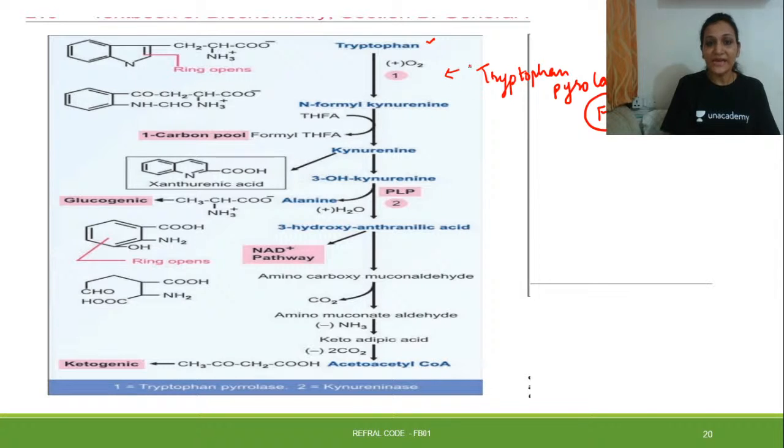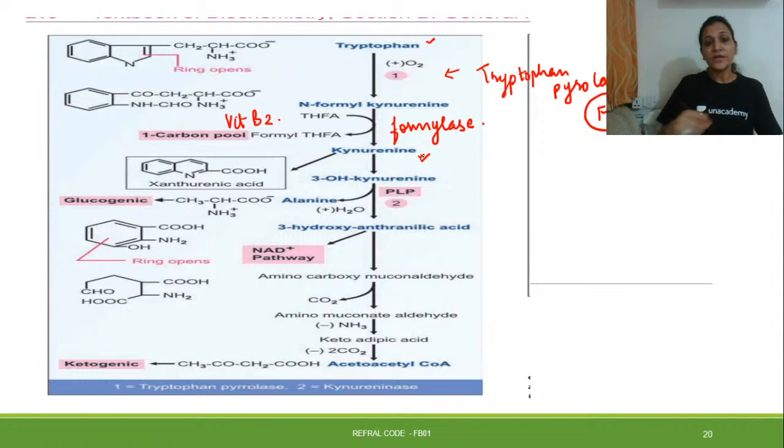When this enzyme acts upon tryptophan, it forms N-formyl kynurenine, right? Then there will be removal of one formyl group from this, assisted by vitamin B2, and the enzyme responsible for removal of the formyl group is formylase. So there will be removal of one of the formyl groups, and what is formed is kynurenine.